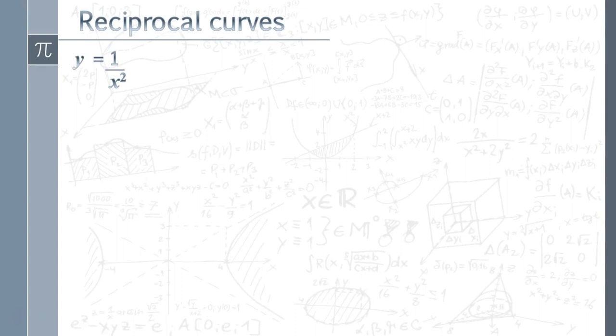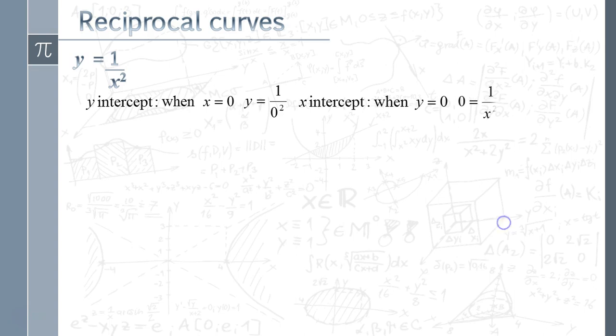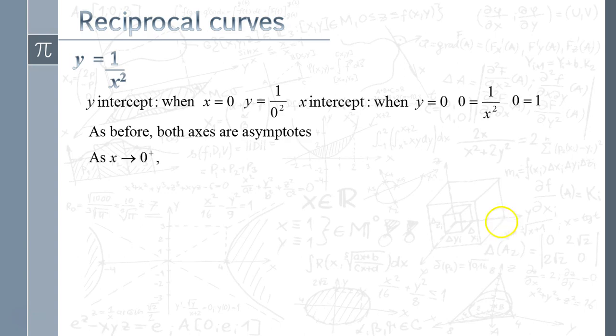Now, if we consider y equals 1 over x squared, exactly the same thing is happening when x is 0. For the x-intercept, when y equals 0, we've got the same problem again, so exactly the same principles are happening. Those axes are asymptotes. And as x tends to 0, now I've put here x tends to 0 from the positive side, y is going to tend to positive infinity, because the whole thing is positive. But if x tends to 0 from the negative side, i.e. we're talking about very, very small but negative values of x, when you square a negative, it becomes a positive. So we've got y tending to positive infinity.